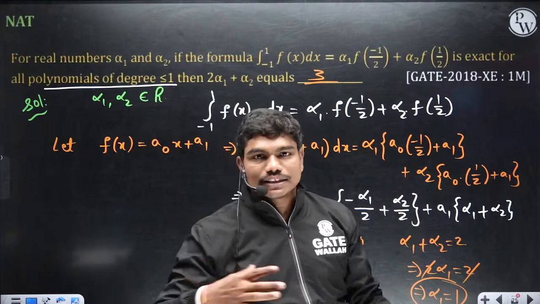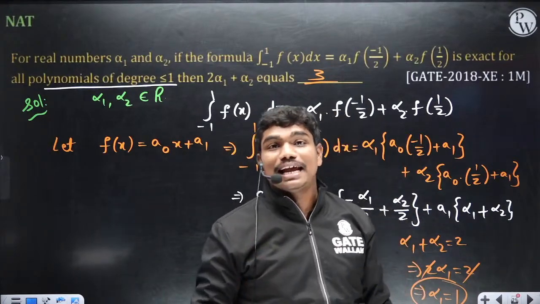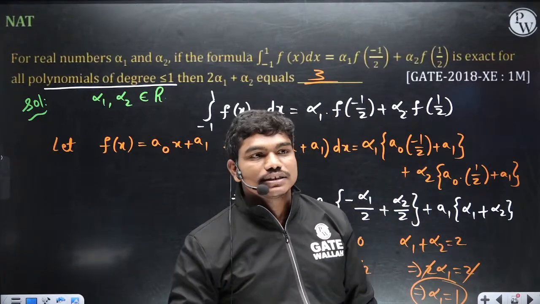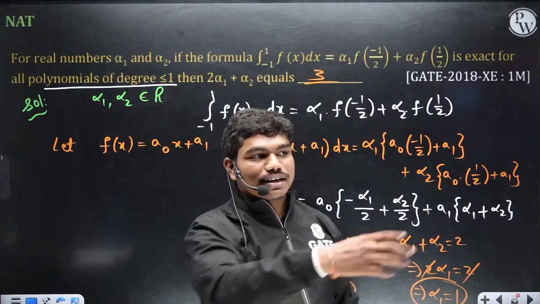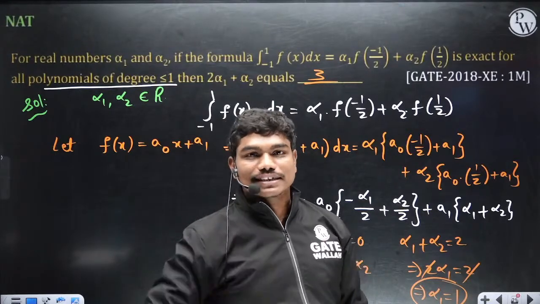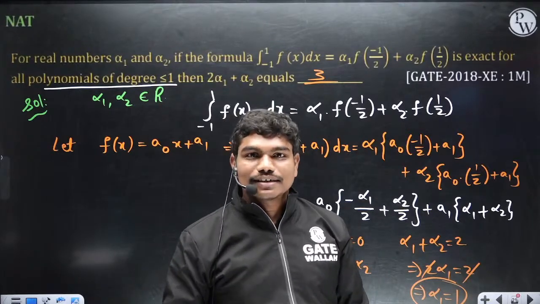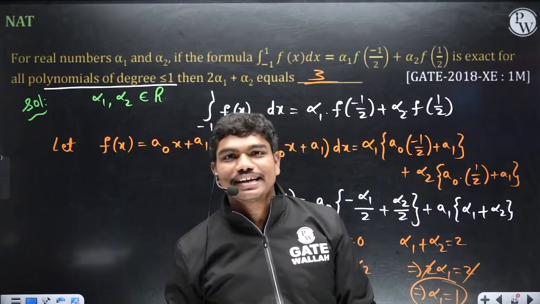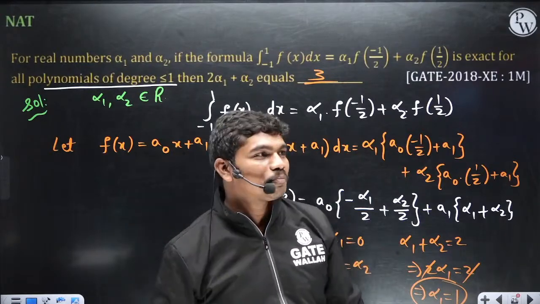Many students have done the same mistake. Many of them have fought with me live, in YouTube live they have fought with me. So how can you give 3 as the answer? They said we wrote 5 in the exam, so 5 is the correct answer. But I told the students 3 is the correct answer. Wait for the official key, and once the official key came out, they were very happy.